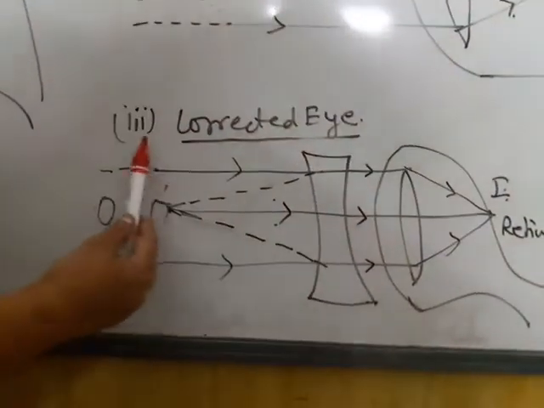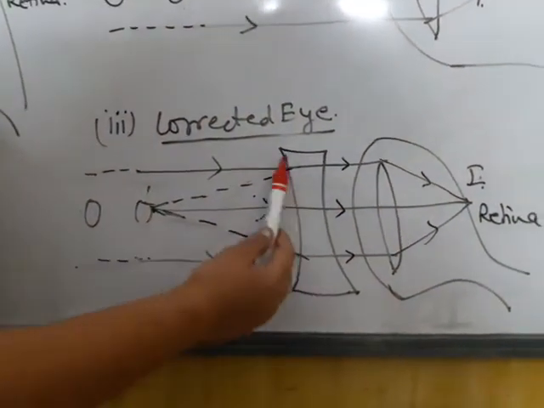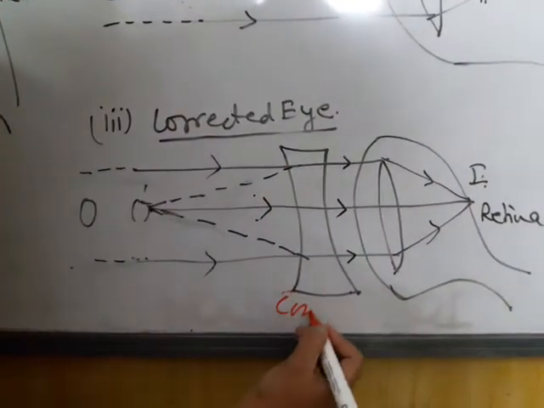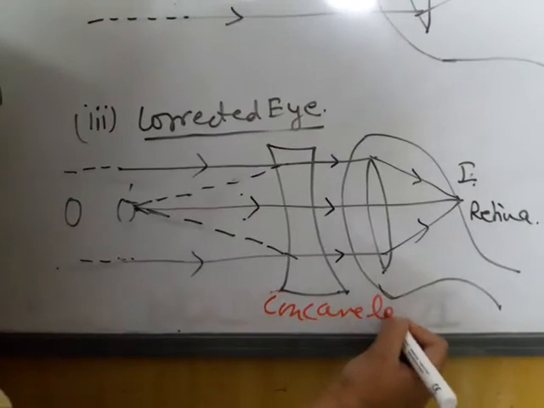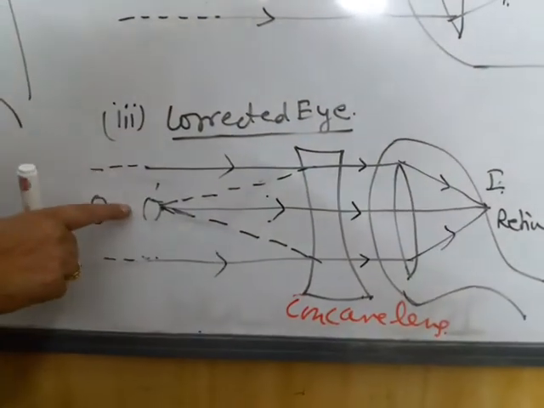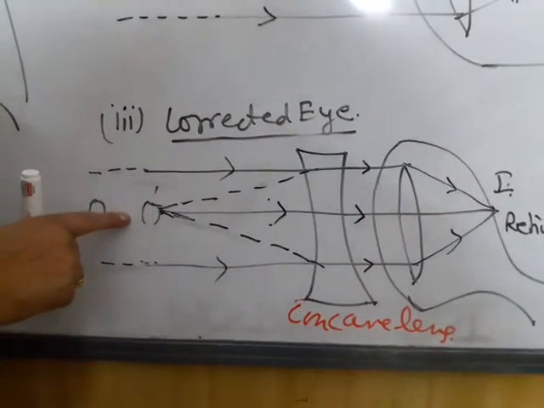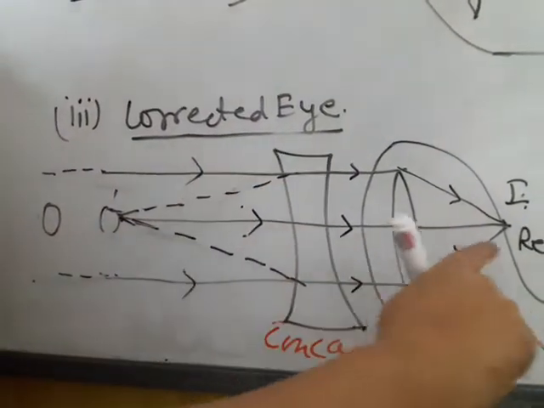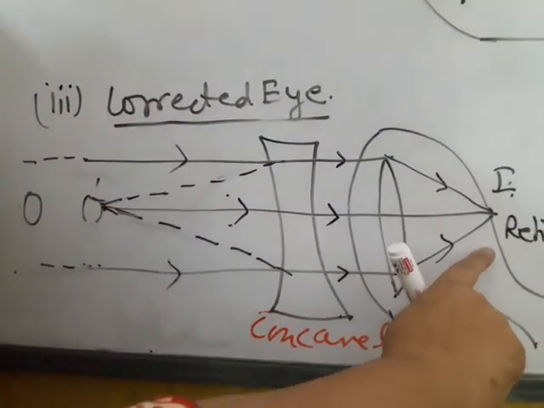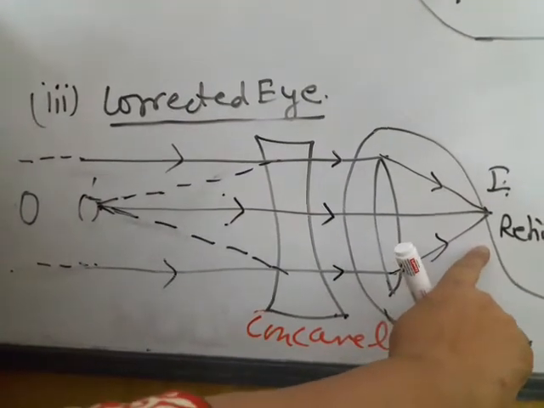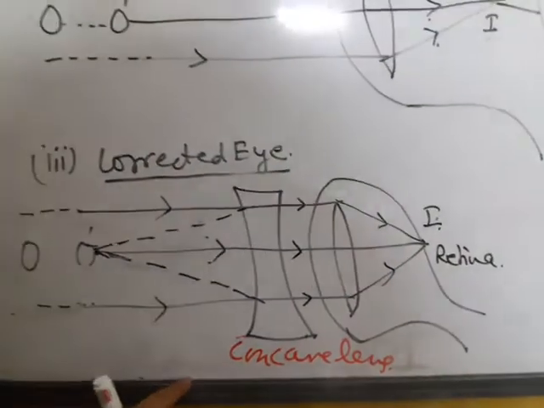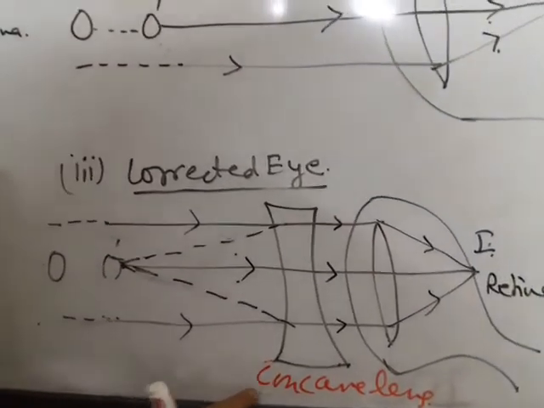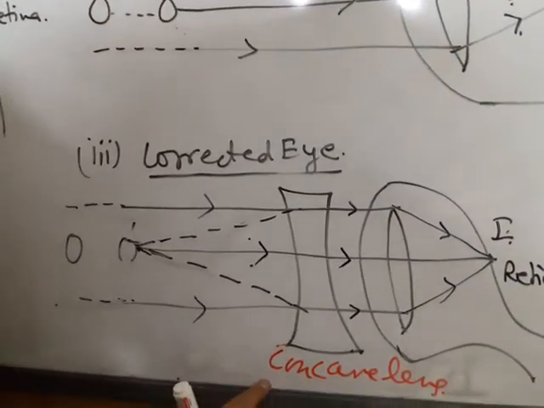How is it corrected? It is corrected by using spectacles with concave lens. Now what does concave lens do? Concave lens corrects the image and it is properly formed on retina. In this way, myopic eye defect can be corrected by using spectacles with concave lens.